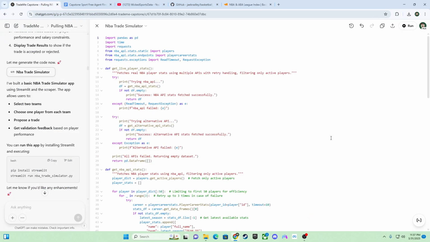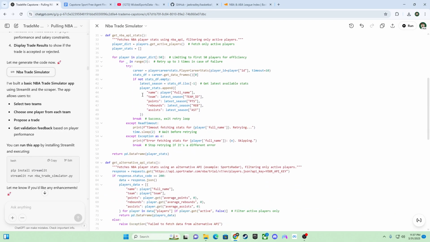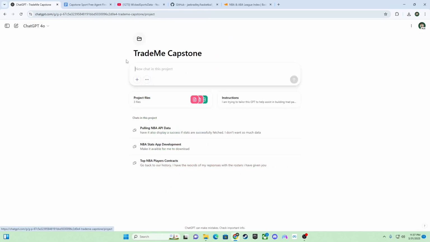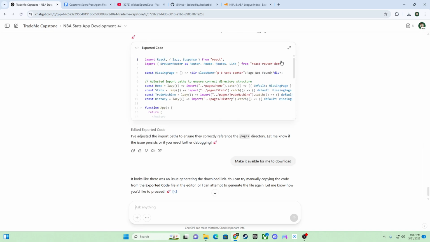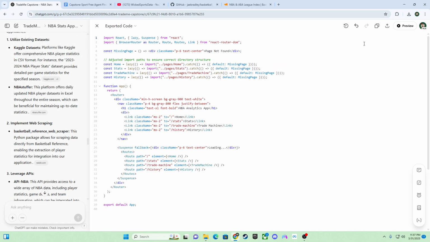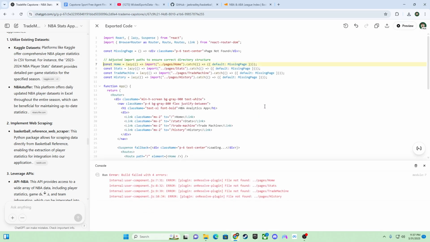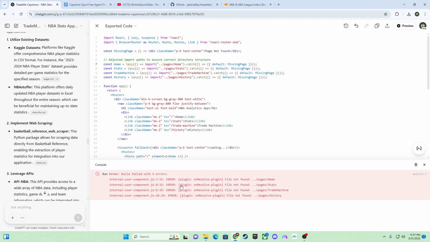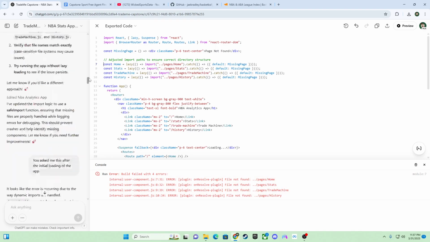Where was I? TradeMe Capstone. So I have it trying to write me code to pull the data. If I go back here, I also had it start making a basic look of what the program looks like. If I run this, it will try to run, but it will give me errors, of course, because I'm missing some plugins right now that I was doing on a different computer.